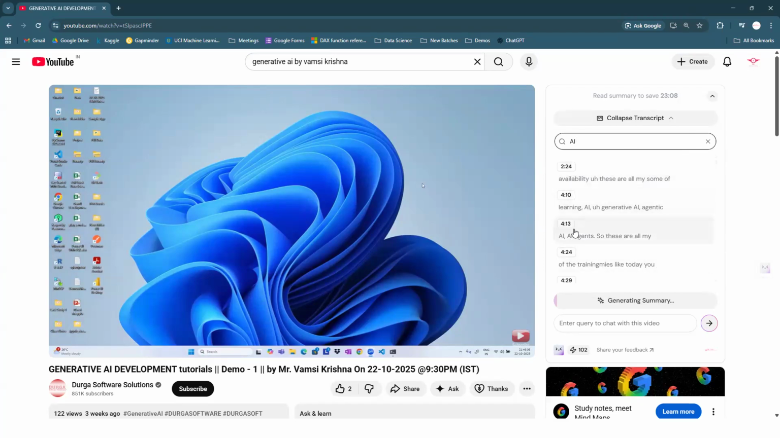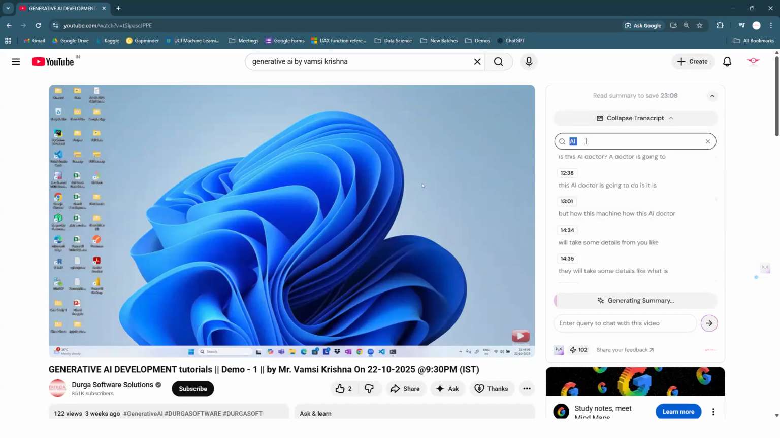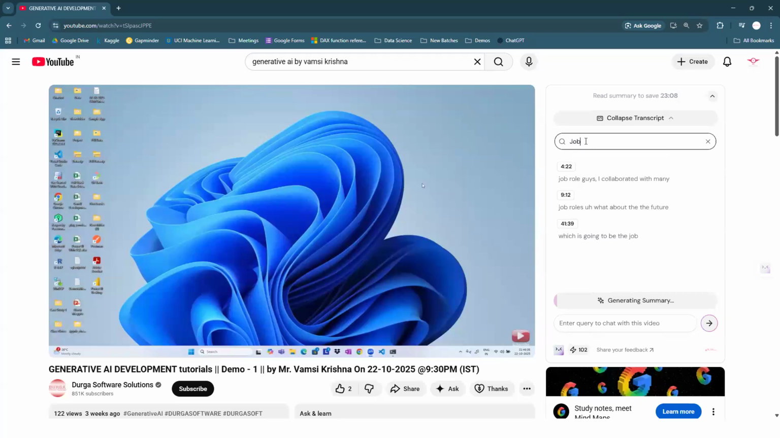So these are the timestamps where I have used this particular word, what we can see about the AI. Something like what are going to be the roles, or I just want to know what are the job opportunities. I don't know at what time I discussed the job opportunities. So I have to just verify.